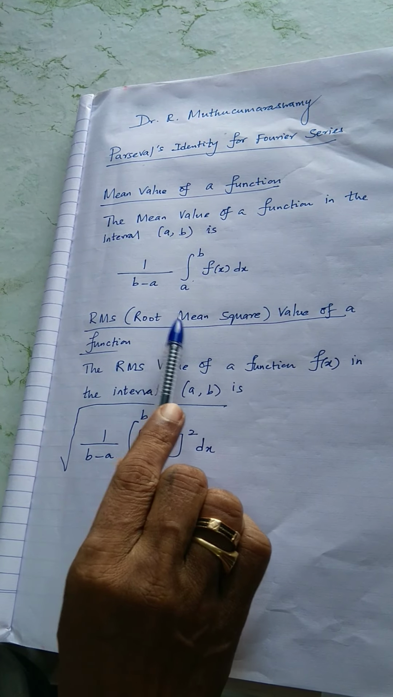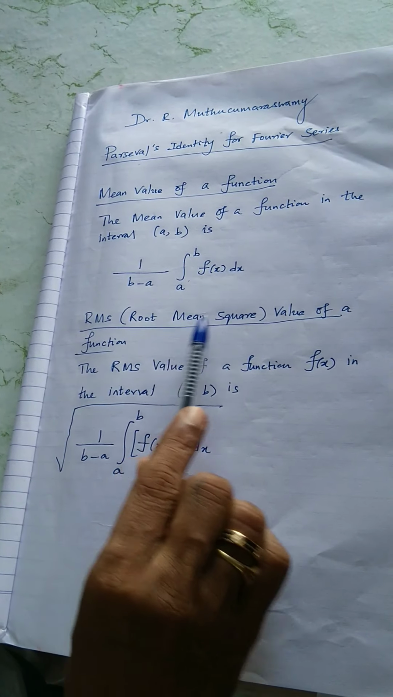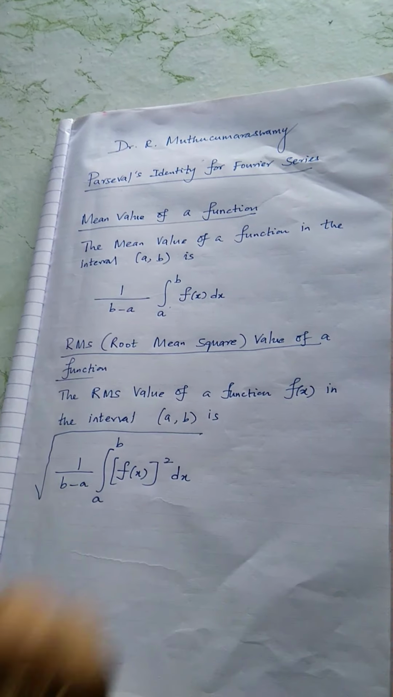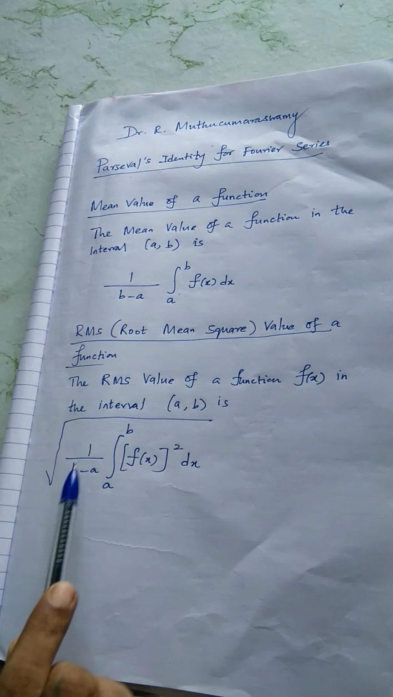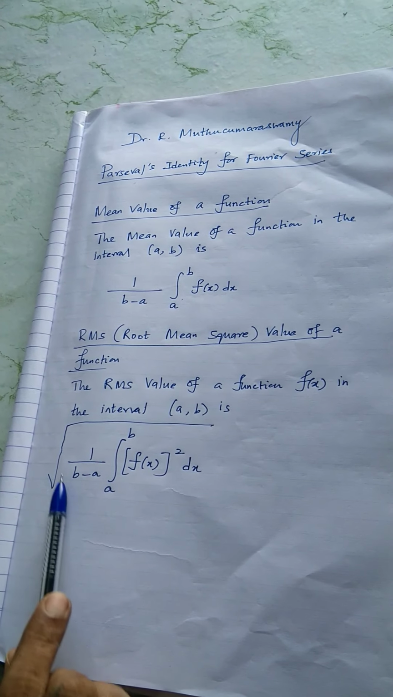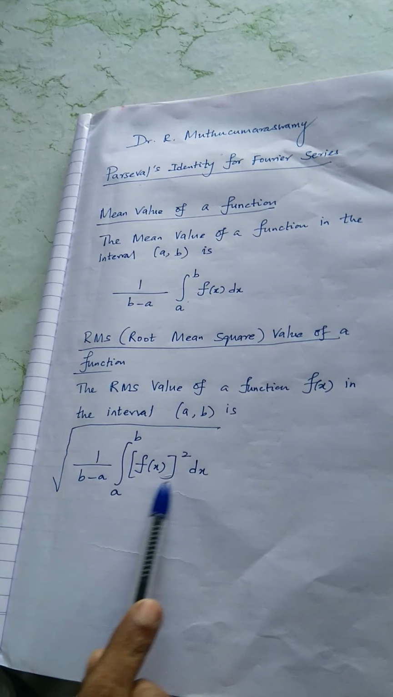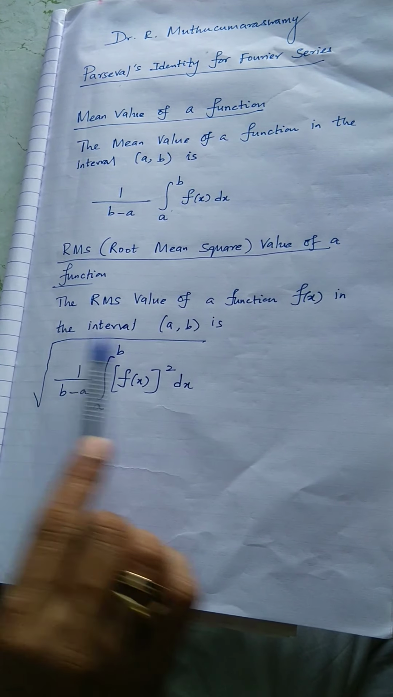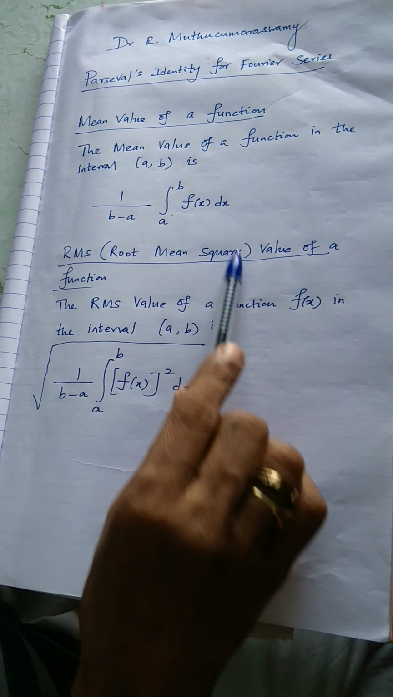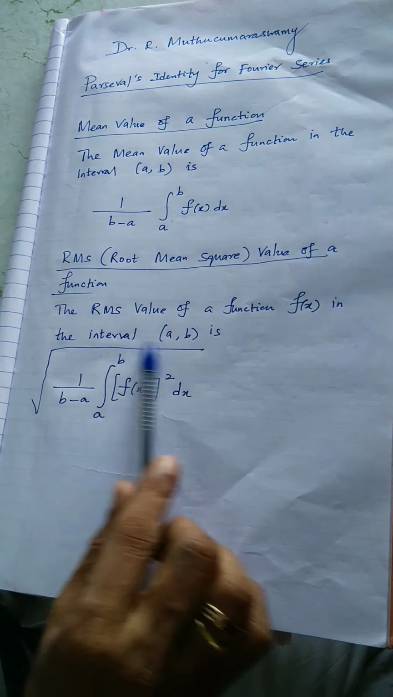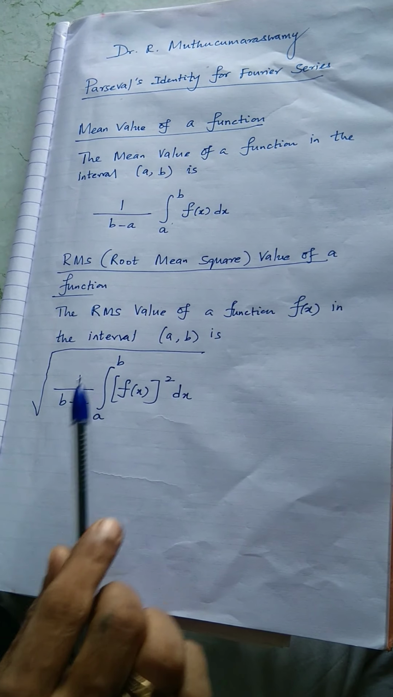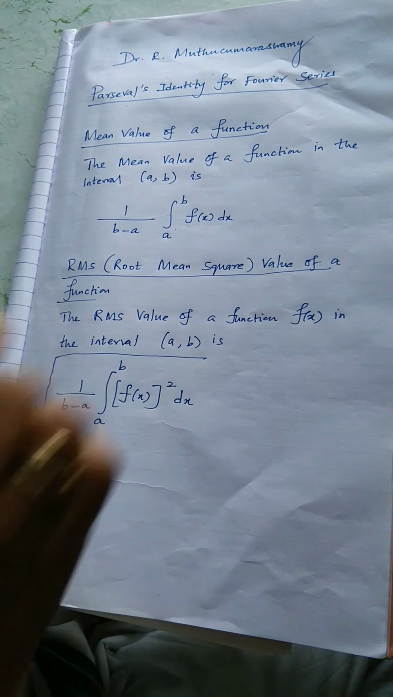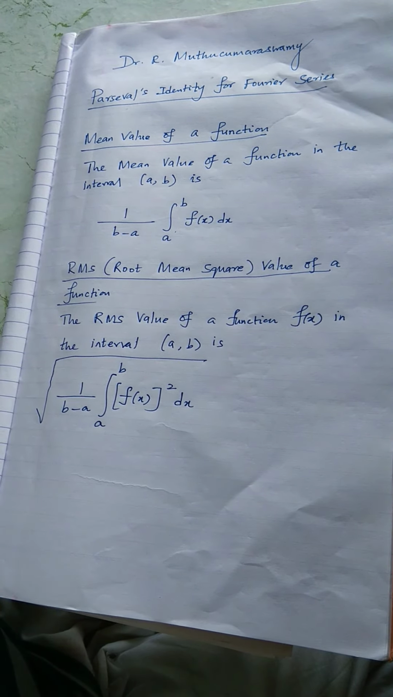Now we have to take the mean square. What is mean square? Just find it like the mean value of a function, but the integrand is the square of the function. So 1 by b minus a integral a to b f of x whole square dx. Whatever the value within the square root, that is the mean square value of a function. Next, I take the square root, then only it is the root mean square value of a function. We are going to use this concept in Parseval's identity. That's a very basic fundamental definition: what is the mean value of a function and RMS value of a function.